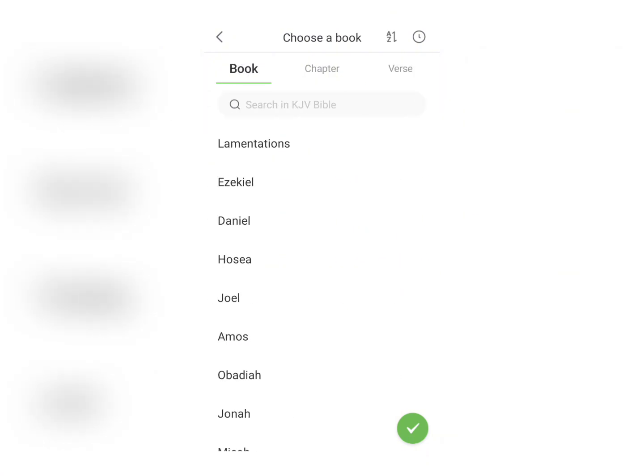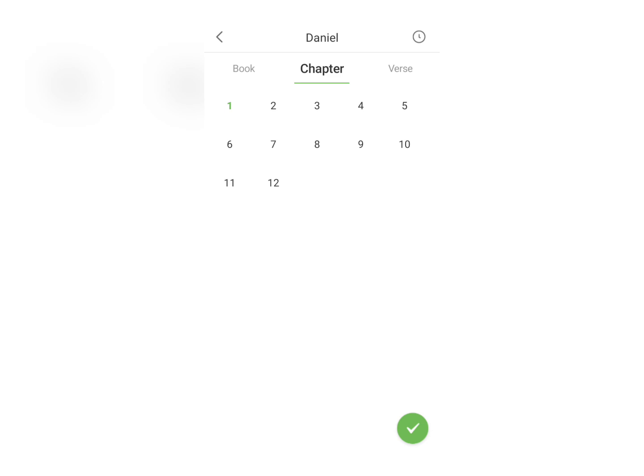So let's say you want to read Daniel, for example. You can just tap on that and you can see all the chapters as they relate to Daniel. And as well, you're going to see verses over here. So that's pretty much it.